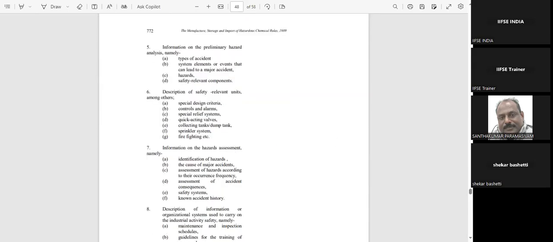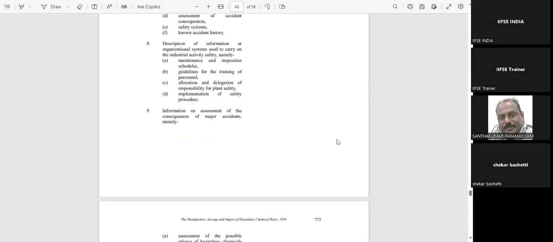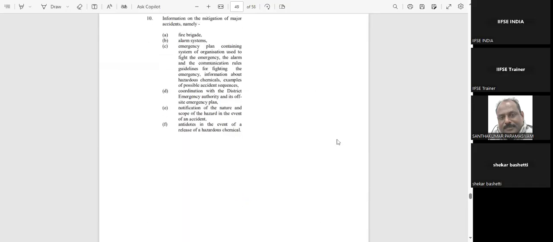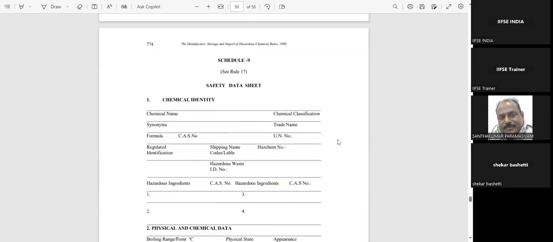Description of the safety related units. Then information on hazardous assessments and description on information organization systems, etc. Then information on mitigation of major accidents. Those are the data we will submit in the safety report.